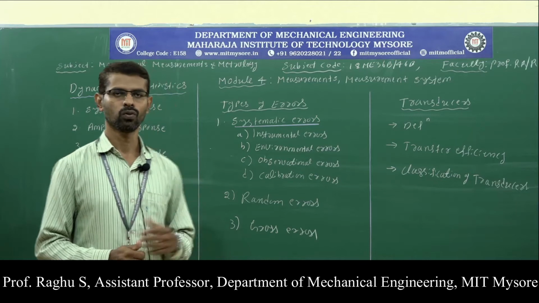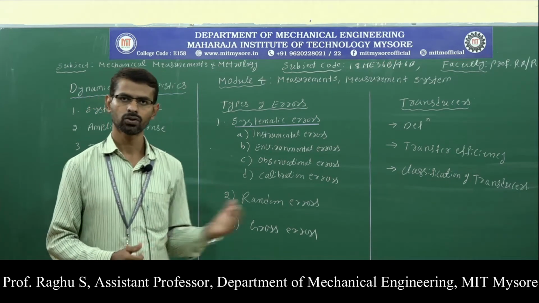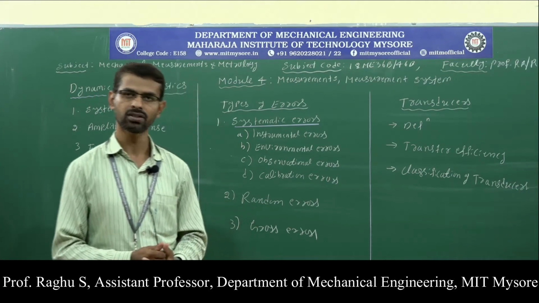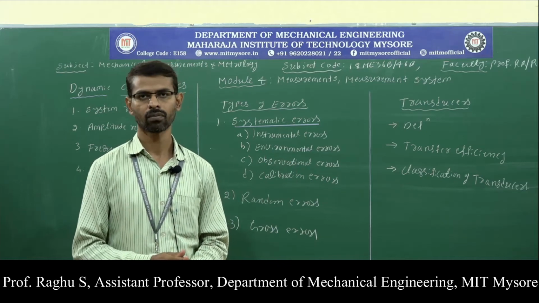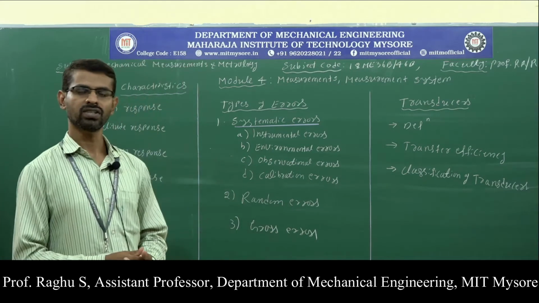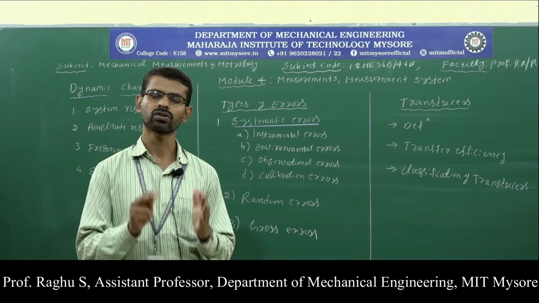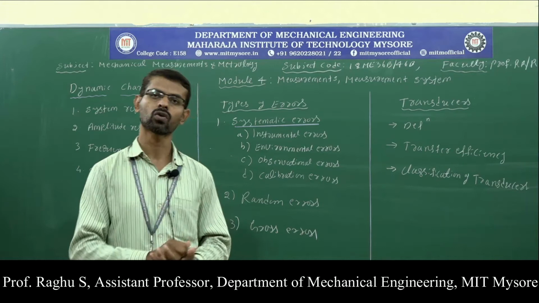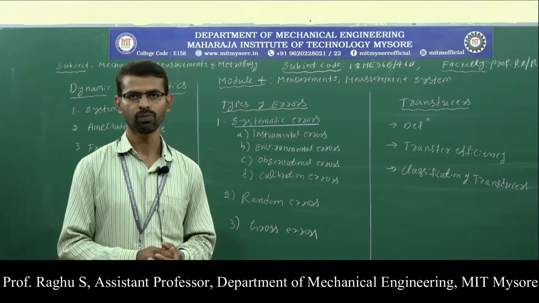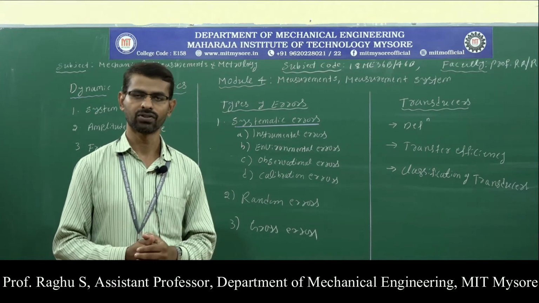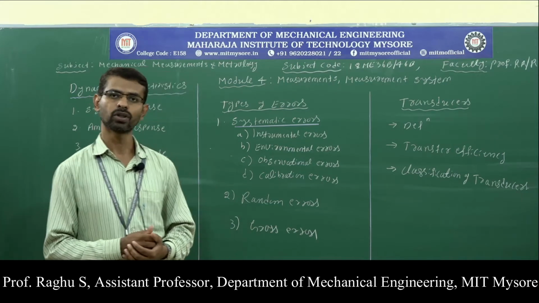In this session we will discuss the dynamic characteristics of measurement system. Then we will discuss the types of errors in measurements, and then transducers. Already we have discussed the definition of measurement. What do you mean by measurement? Measurement is a process of comparison of an unknown physical quantity with a known physical quantity. For any measurement process, a standard is compulsory. Then we discussed the generalized measurement system.